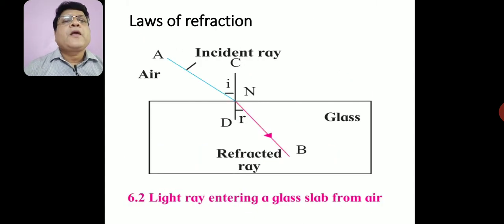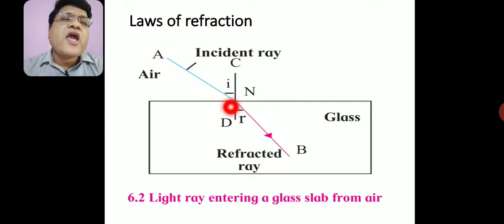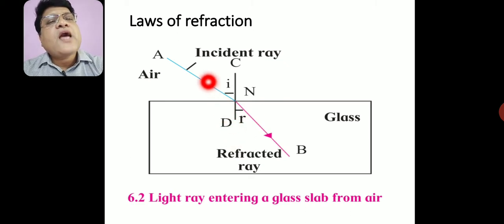Now we see the laws of refraction. For that, we observe these figures. Suppose AN is an incident ray and NB is a refracted ray, and CD is given as the normal. The angle made by the incident ray with the normal, this I, is called the incident angle.